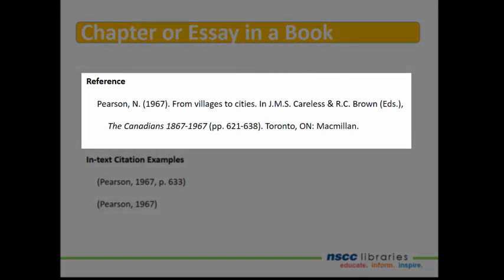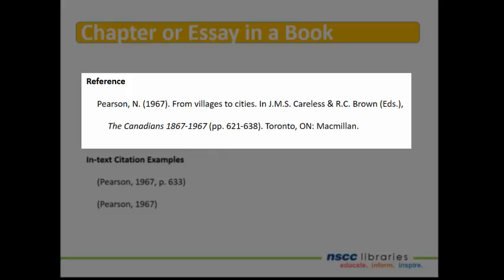Start with the author of the essay or chapter, followed by the date. Include the title of the essay or chapter, but do not italicize it. Then add "In," followed by the editors of the book. The initials of their first and middle names precede their last names. Add the abbreviation capital EDS period enclosed in parentheses and followed by a comma.